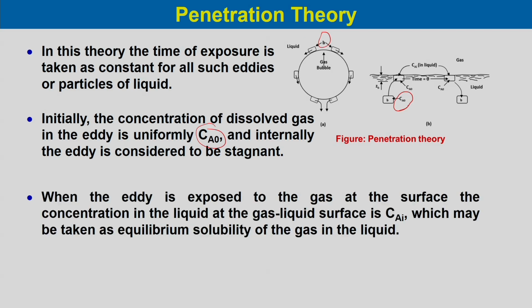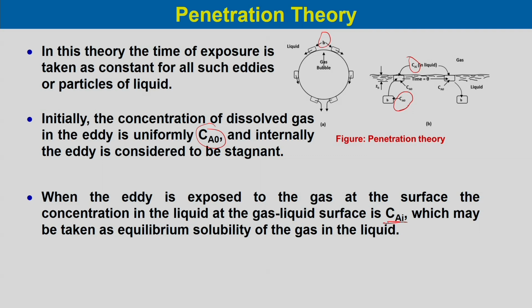When the eddy is exposed to the gas at its surface, the concentration of component A in the liquid at the gas liquid interface is Cai, which may be taken as the equilibrium solubility of the gas in the liquid.